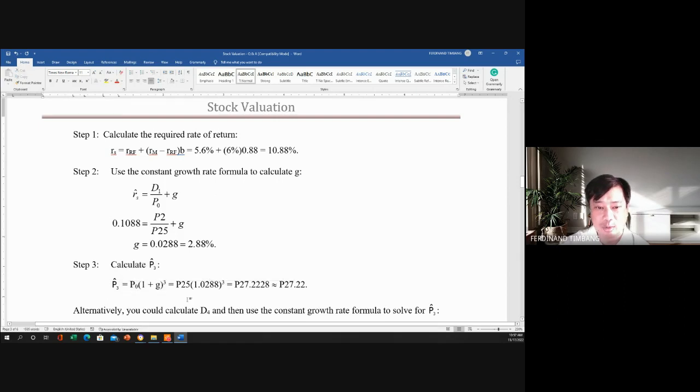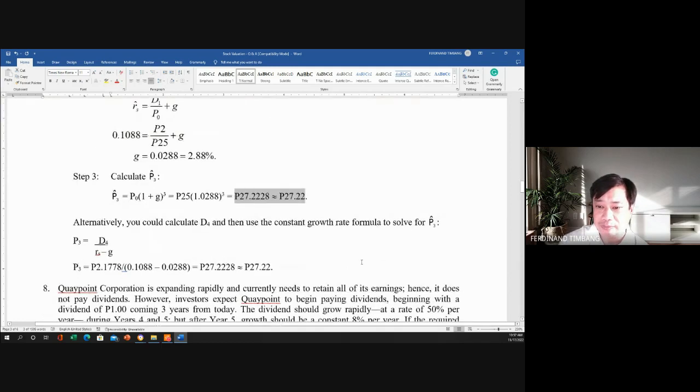So alam natin na yung 25 pesos is the price of the stock at year 0. And the growth now is 1.0288. No, I mean 2.88%. But since the formula here is 1 plus G, so it is now 1.0288 raised to the power 3. So meaning the price of the stock at year 3 is 27.22. Okay, maliwanag ba yan? So another one is that if you do not want to use this formula, we can use this formula. Tulad ng sinabi ko, pareho lang yan.